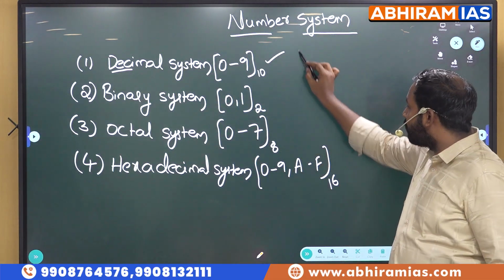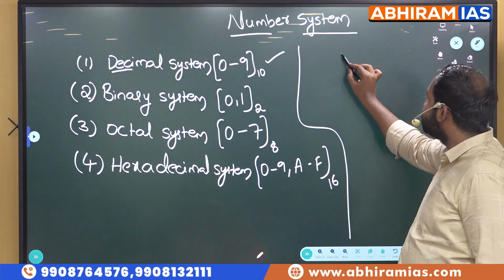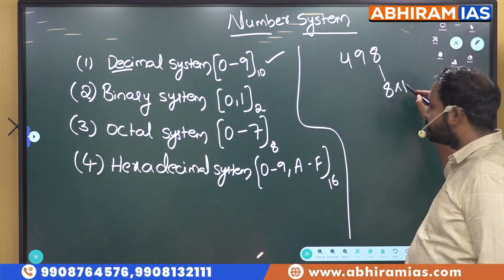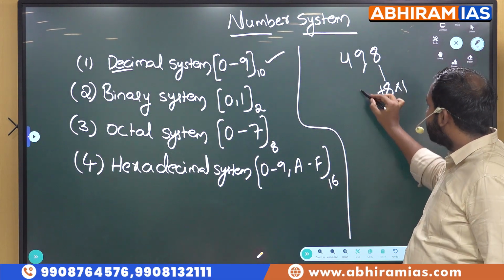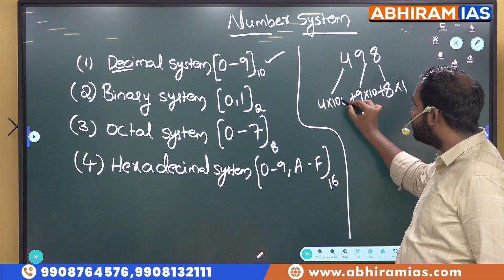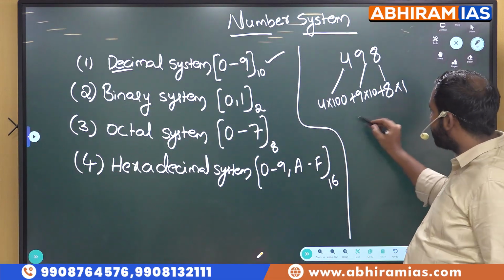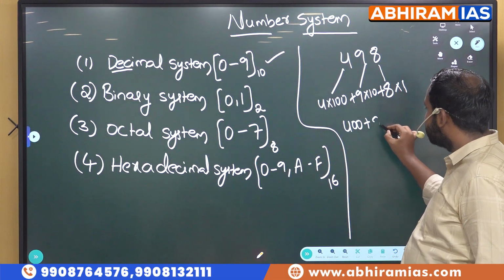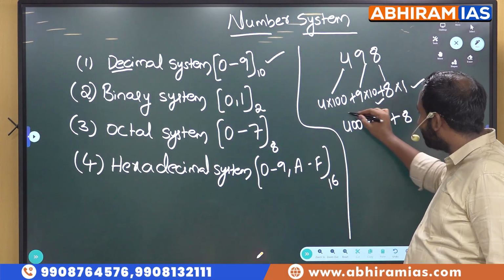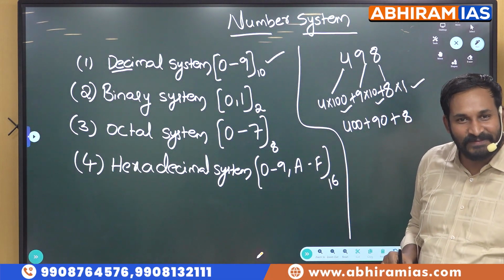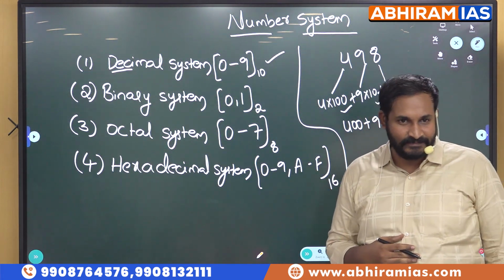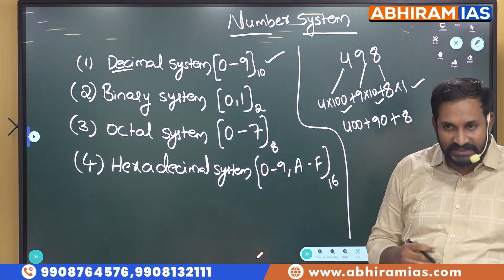For example, students, we all have done this in our schooling, right? If you have 498, what we used to do? 8 into 1, plus 9 into 10, plus 4 into 100. We all have done this, right? And we used to expand this and write it as 400 plus 90 plus 8. Did you ever get a doubt why we are multiplying with only 1, 10 and 100? Why that is called units place, tens place and hundreds place? The reason is we are learning decimal system. The numbers which we are writing are decimal system numbers.